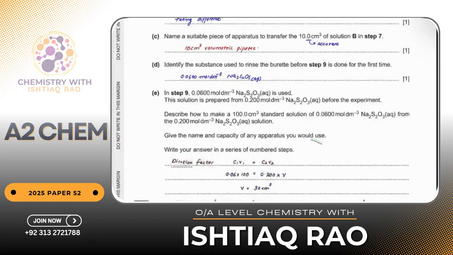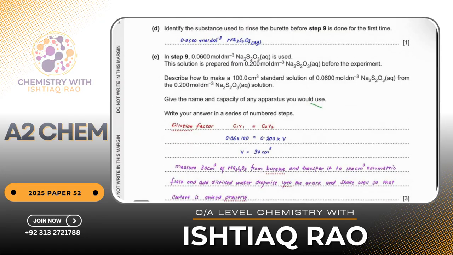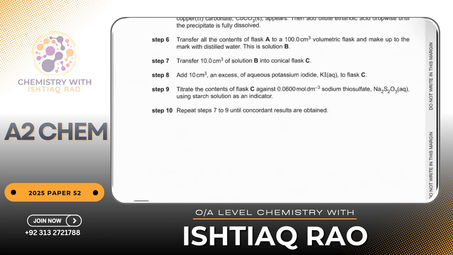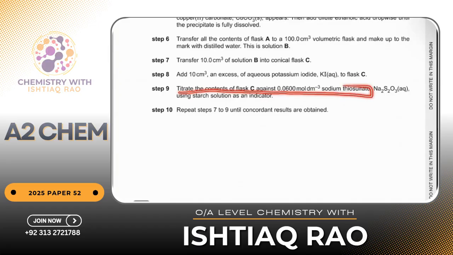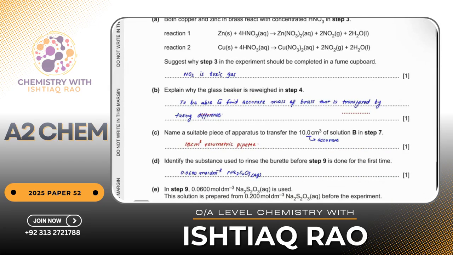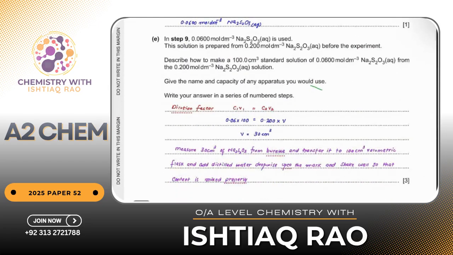And then in step 9, they are saying titrate the contents of flask C against sodium thiosulfate. So in step 9, this much sodium thiosulfate is used. This solution is prepared from 0.2 mole per dm cube sodium thiosulfate.